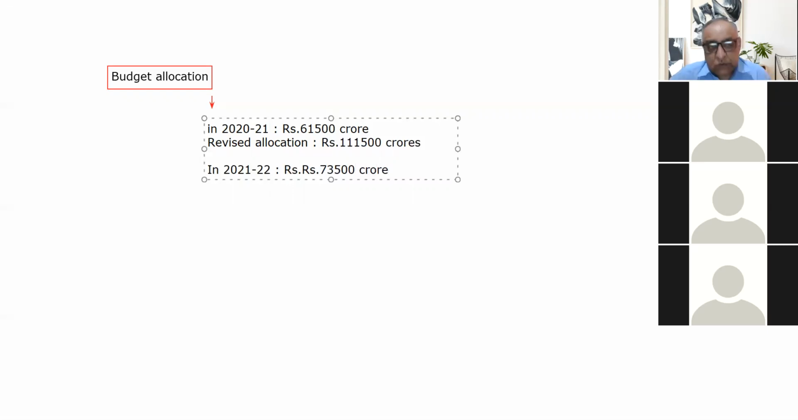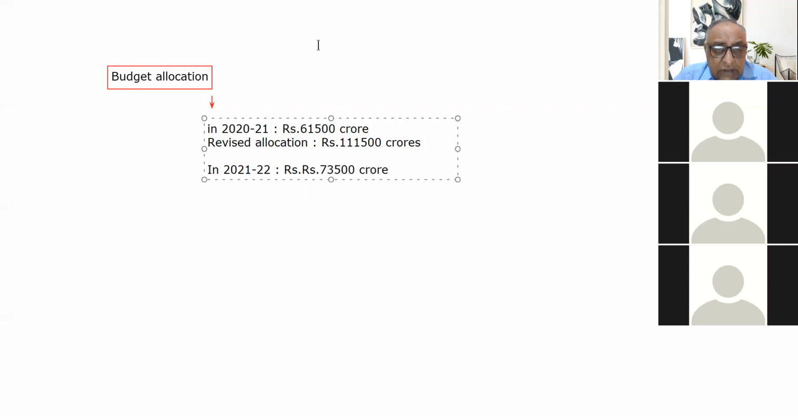rupees 73,500 crores. Which is more than the initial allocation in the 2020-21 budget, that was 61,500, but it is about 34.5% less than the revised estimates of the 2020-21 year. So this is important, please bear this in mind. So 73,000 crore have been allocated for Manrega this year.